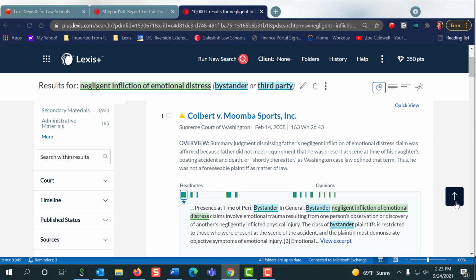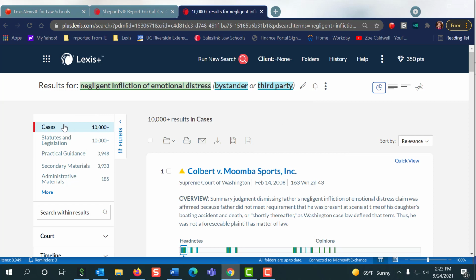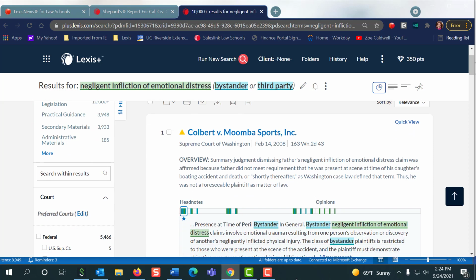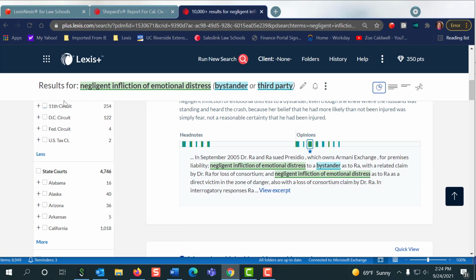So once we've looked in secondary sources and then we went to statutes, now we're ready to look in case law. Okay. So here we are, over 10,000 cases. So once we're in case law, we need to filter down because 10,000 is too many results. Okay. So let's go down and filter to our court. Now for us, we just need to focus in on California state cases. So I'm going to scroll past the federal.